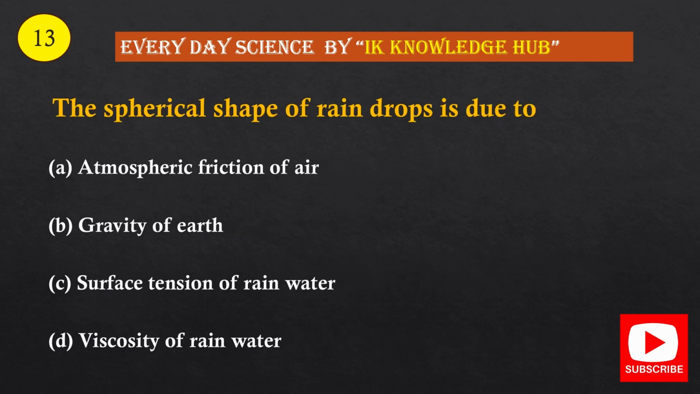Question number 13. The spherical shape of raindrops is due to: Option A, atmospheric friction of air. Option B, gravity of earth. Option C, surface tension of rainwater. Option D, viscosity of rainwater. And the correct option is option C, surface tension of rainwater.